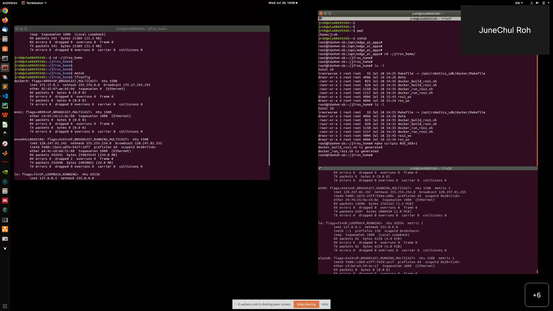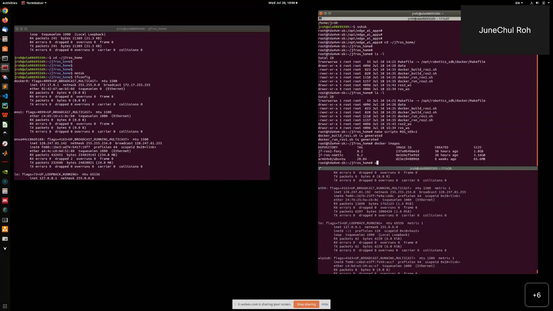I already built the Docker images. Let's check. Look at this: the bottom one is the Ubuntu 20.04 Docker image, this is the ROS Noetic Docker image, and this is the ROS2 Foxy Docker image. So I'll go into the Docker container.